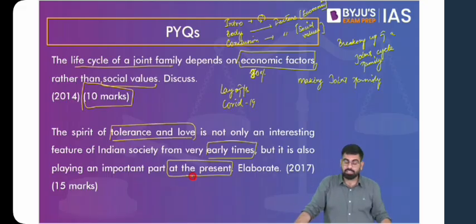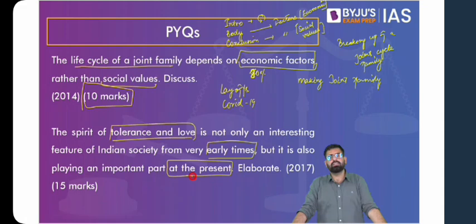Also, you see that the spirit of tolerance and love has been challenged time and again. So we cannot be blindsided to that. We cannot say that we have to just talk about the positives, because we see in terms of our regional conflicts, in terms of our communal conflicts, that this spirit of tolerance and love has been challenged time and again. But the question is more directed towards the positive aspect. So the majority of the answer has to go towards the positive. But you also have to mention that this spirit has been challenged time and again. Then you give a positive flavor to it, saying that those challenges have been met bravely by the Indian society, and that is the reason we still stand united and still have that spirit of tolerance and love prevalent in Indian society.